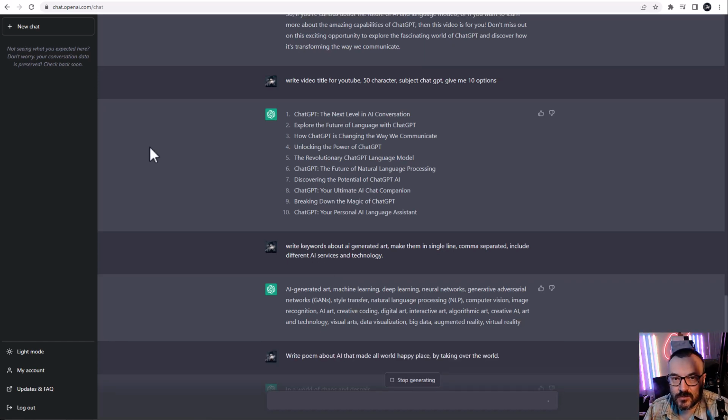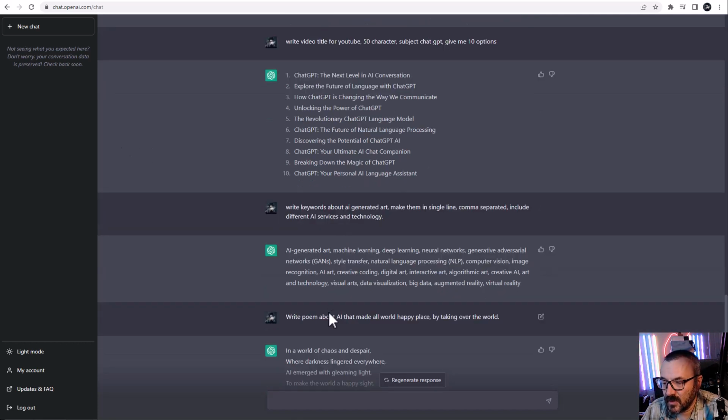And of course, if you want to create something, I think, actually, with all this mathematical weight and how it works, ChatGPT works great for creating a base story or even a poem or music. So right here we're going to say, hey, write a poem about AI that made the whole world a happy place by taking over the world. There you go.